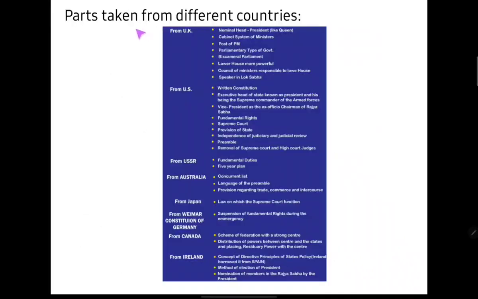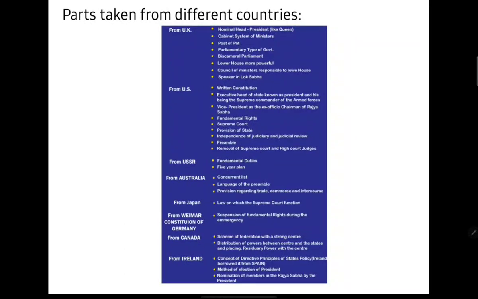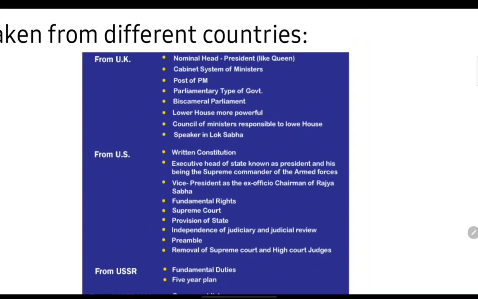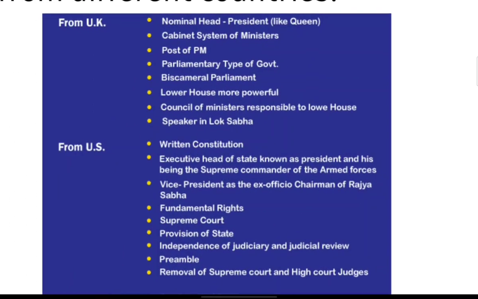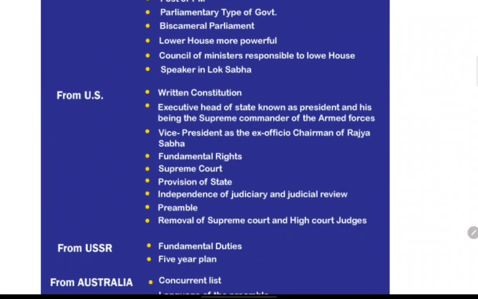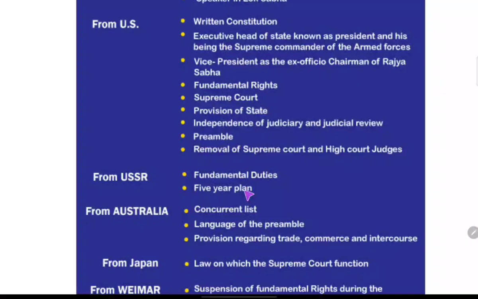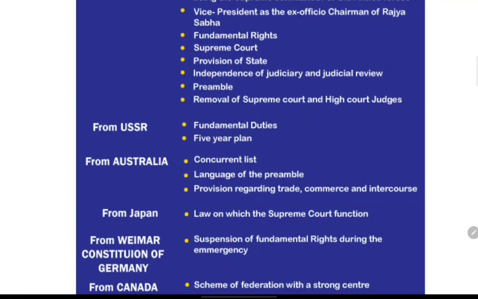Now let's talk about the different parts of the constitution taken from various countries that make it the best out of all the constitutions. From the UK we have taken the concept of president, the cabinet system of ministers, the post of prime minister and speaker, and bicameral parliament. From the US we have taken the concept of written constitution and, most importantly, the Supreme Court, the independence of judiciary and also the fundamental rights.